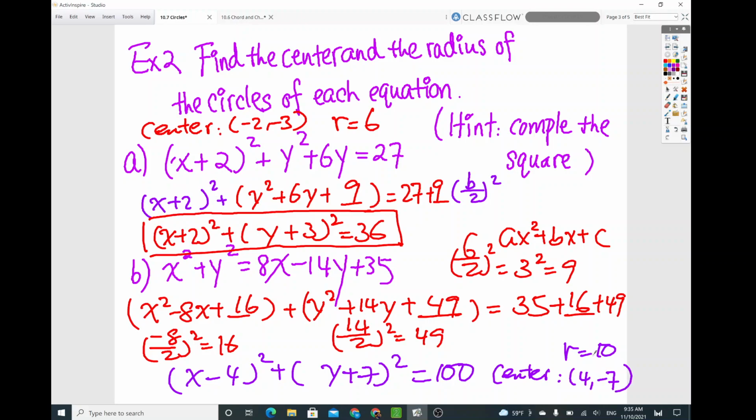So it's actually pretty straightforward. Again, the basic technique for doing that, you want to regroup them. Once you regroup, you want to complete the square by using the magic formula, b over 2 quantity squared.